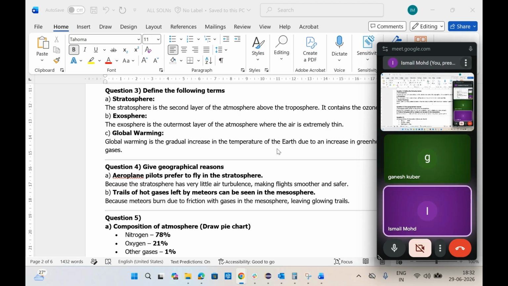Over the years, heat trapping gases have increased in the atmosphere because of several human activities, such as burning of fossil fuels and emissions from automobile vehicles. Because of all these human activities, heat trapping gases such as carbon dioxide have increased in the atmosphere, and this resulted in the gradual increase in temperature across the world. So this is called global warming.